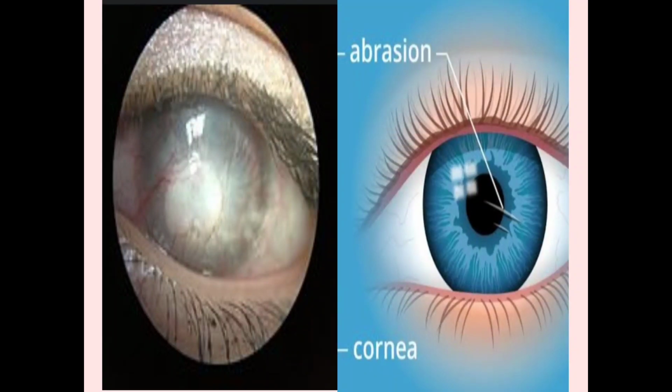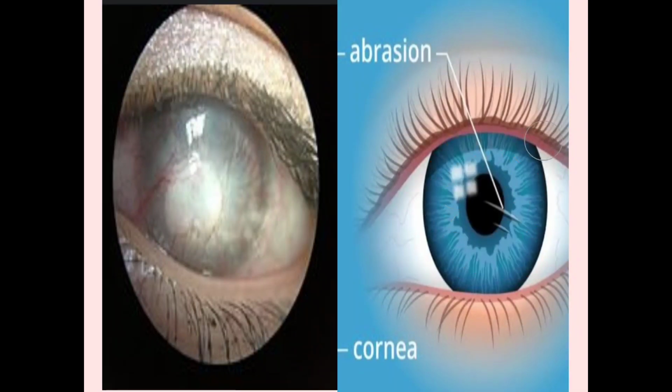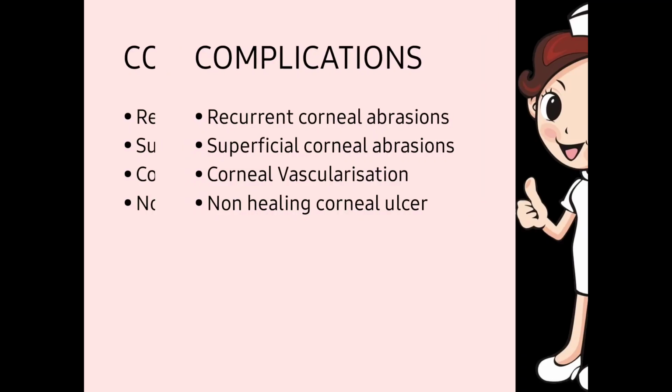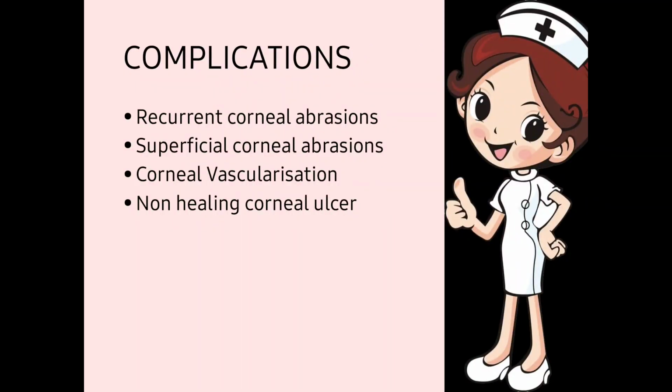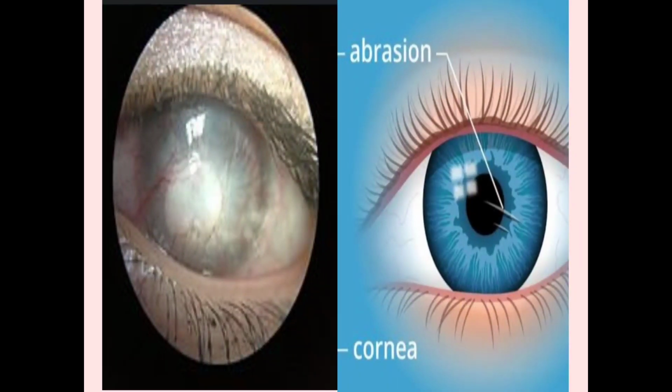Now this is the transparent part which we call the cornea. The transparent layer is here, which we know is the cornea. And now what is the conjunctiva? Conjunctiva is at this place. This whole area is the conjunctiva. So sometimes congestion takes place. Red blood vessels will be seen here, that is known as congestion. Okay, next one, superficial corneal abrasions. Superficial means on the upper side we will see a lot of abrasions.